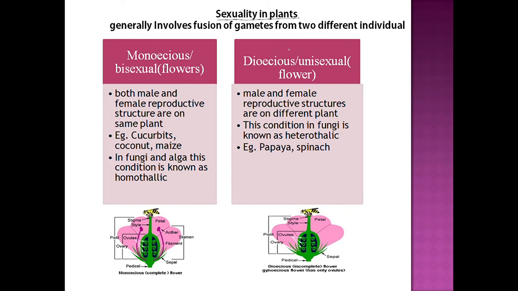Now, next we will discuss sexuality in plants. In sexuality in plants, there are four terms: monoecious, bisexual, dioecious, unisexual. When we are talking about plants, we use the terms monoecious and dioecious. Monoecious means it is the condition where both male and female reproductive structures are present on the same plant. Whereas in the dioecious condition, the male and female reproductive structures are on different plants.